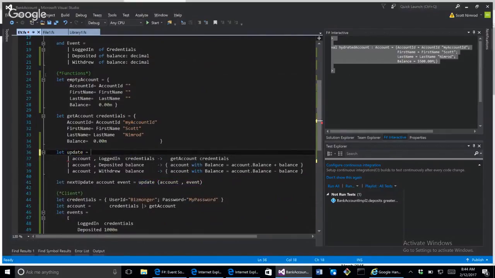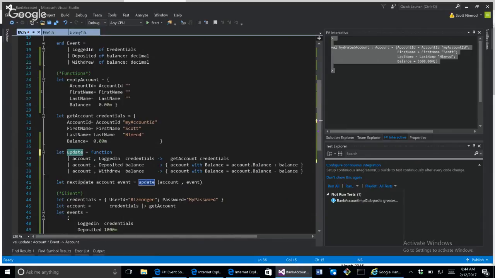And just add a function, and the compiler will go ahead and insert those arguments for you, which I just demonstrated. All right, moving on. So this update is absolutely necessary. This is what the hydration of the aggregate is going to rely on in order to produce the latest state of the bank account, aka our aggregate.